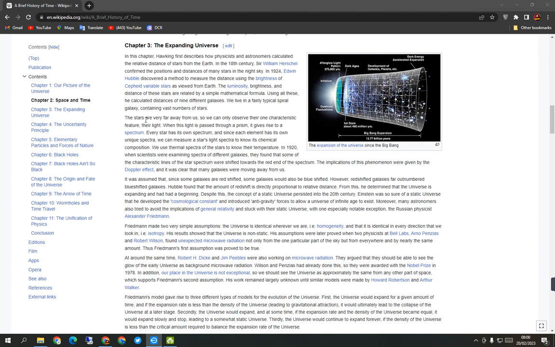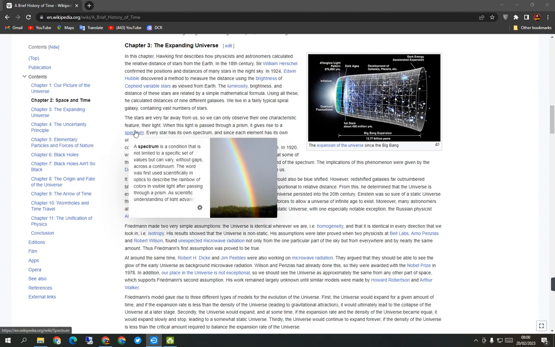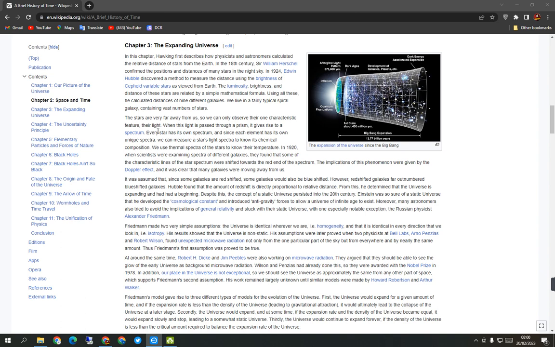The stars are very far away from us, so we can only observe one characteristic, their light. When this light is passed through a prism, it gives rise to a spectrum. Every star has its own spectrum, and since each element has its own unique spectra, we can measure a star's light spectra to know its chemical composition.